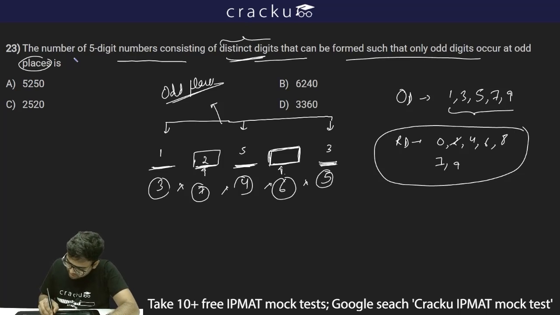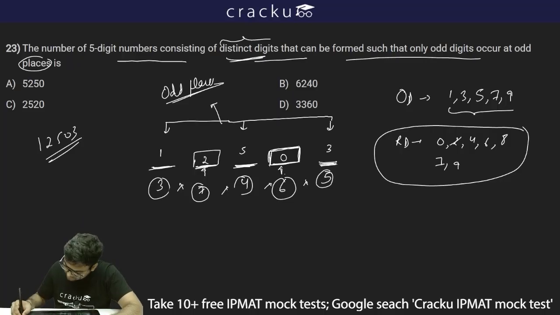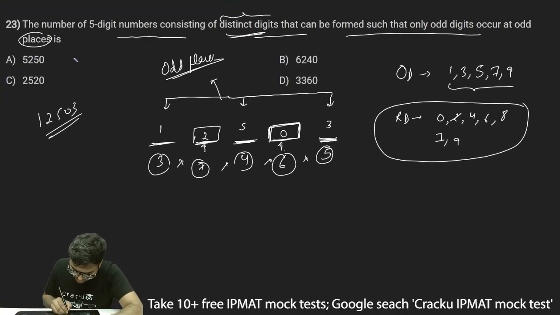So thus if I now put 0 here, so one of the numbers will be 1, 2, 5, 0, 3, which is correct, because odd places have odd digits and even places can have anything.